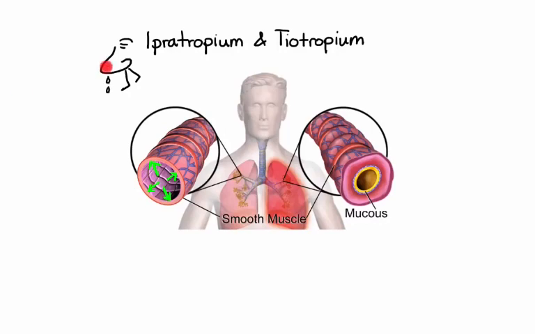The main difference between ipratropium and tiotropium is their duration of action. Tiotropium is a long-acting agent that is dosed once daily, while ipratropium is a short-acting agent that typically requires up to 4 times daily dosing.